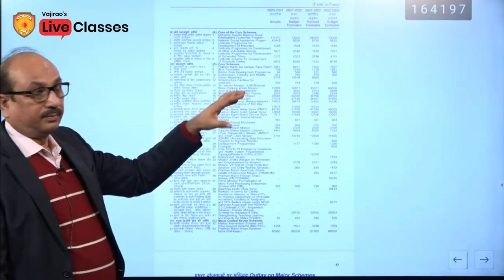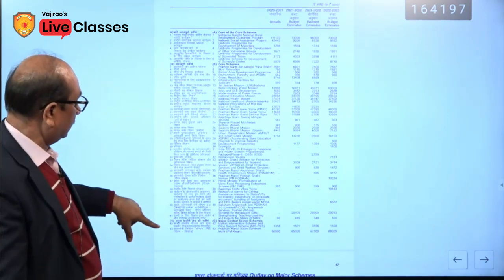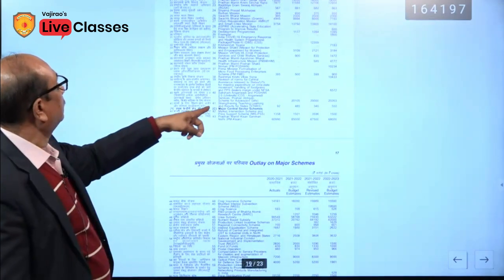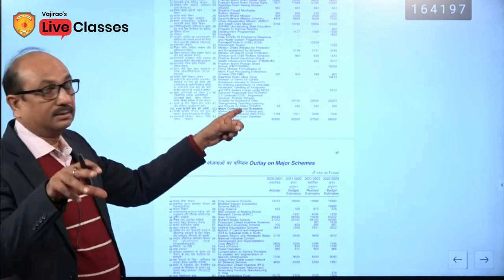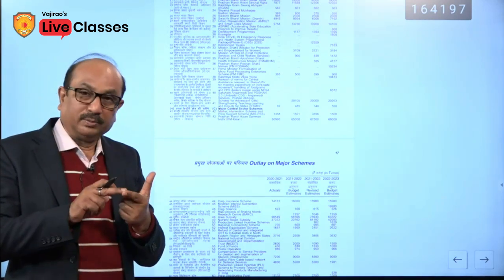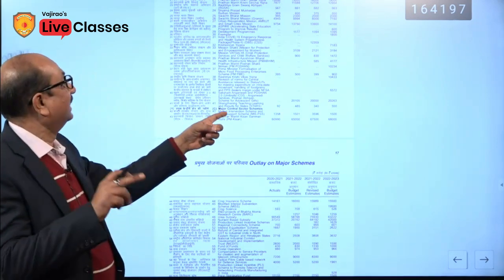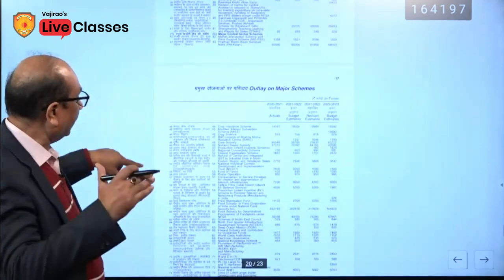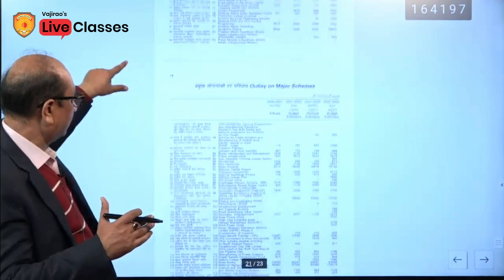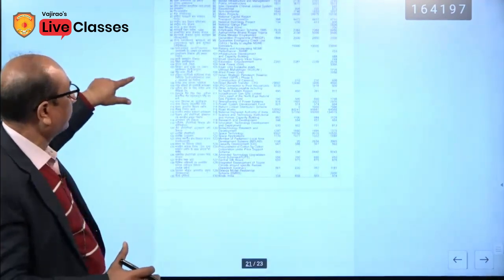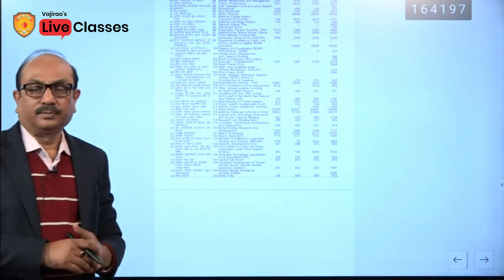Core schemes. What are the core schemes? These are the numbers. Pradhan Mantri Jan Yojana, you can study it. There is a list of the core schemes, 7 to 41. From 42, major central sector schemes. Core of the core schemes, core schemes, and major central schemes. These are the categories of the different kinds of schemes. This will also help to understand the relevance of all these schemes. Okay. Their allocation has been given, but allocation does not need to be remembered.